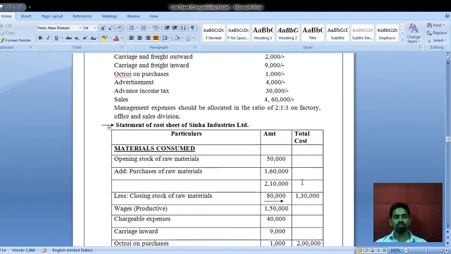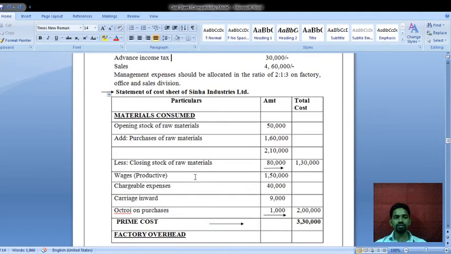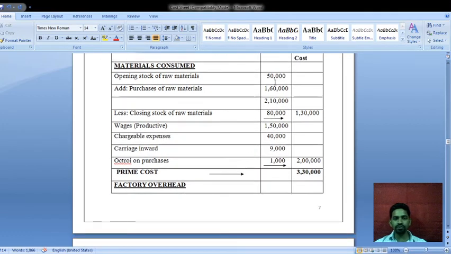Okay, so the management expenses we already distributed. All the information you put on the statement. Now we have to calculate. This 50,000 plus 1,60,000 is equal to 2,10,000. From this 2,10,000 we have to subtract the closing stock 80,000, remaining is 1,30,000. To this 1,30,000 we have to add all the direct expenses, and the total direct expenses are rupees 2 lakh. So this 1,30,000 plus 2 lakh is 3,30,000.